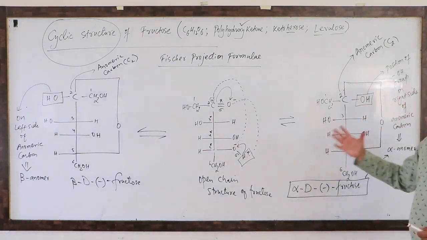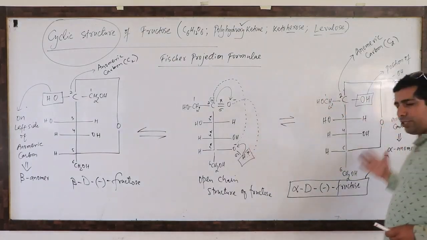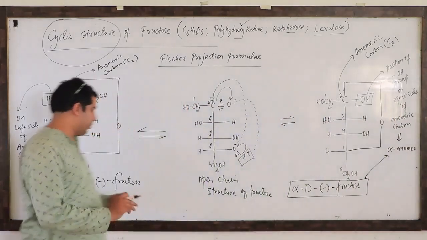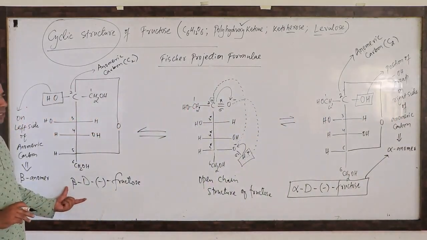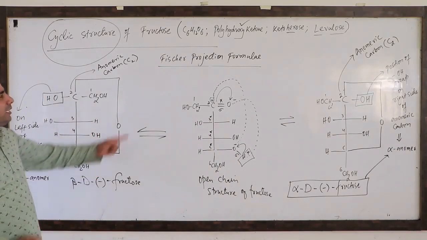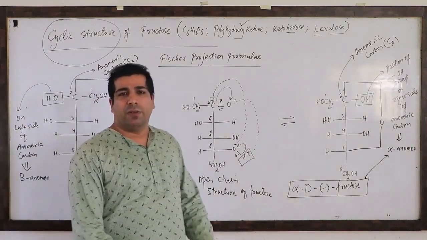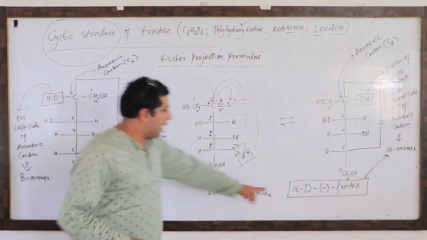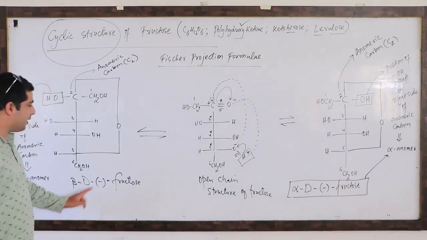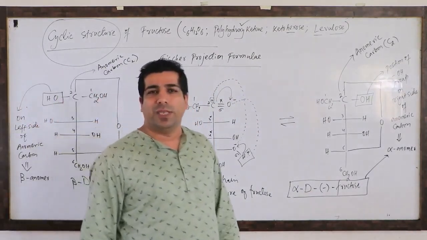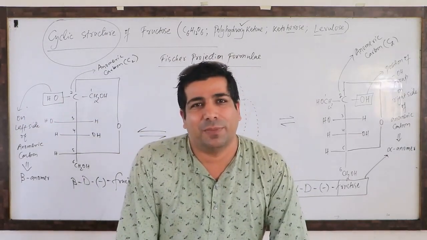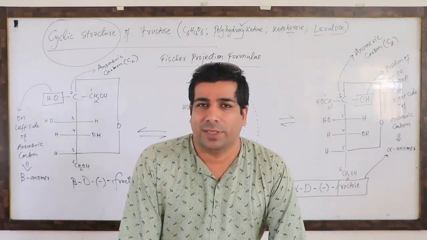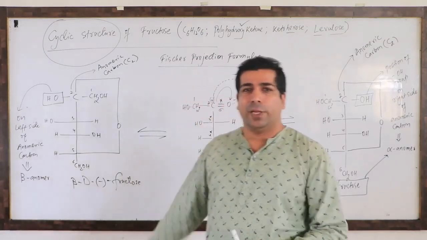These forms are in equilibrium, meaning this can change into this and this can change back into this. So the open form can also change into beta D minus fructose. You can have a look here. These are basically Fischer projection formulae for the fructose molecule. And you know that alpha D minus fructose and beta D minus fructose are anomers, right? But at carbon number 2nd, you should remember that, because carbon number 2nd is the anomeric carbon. Please do remember that. Make a note of that.